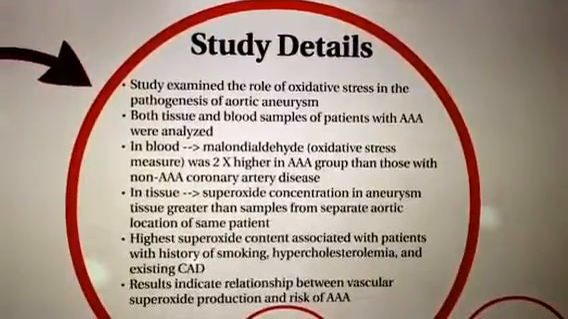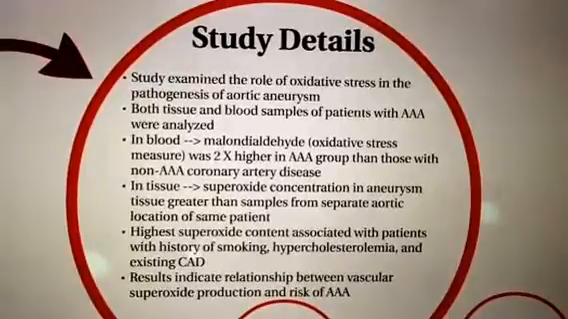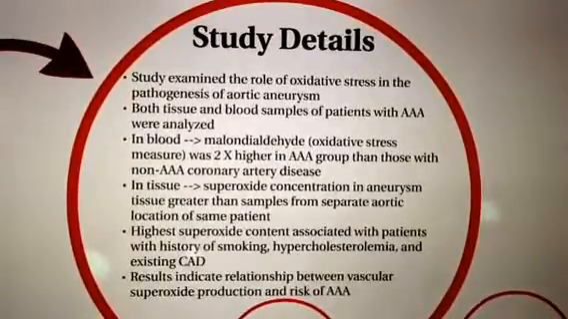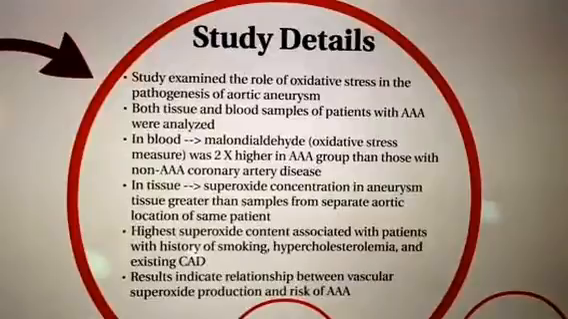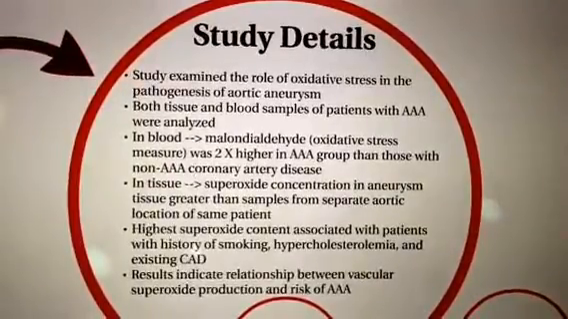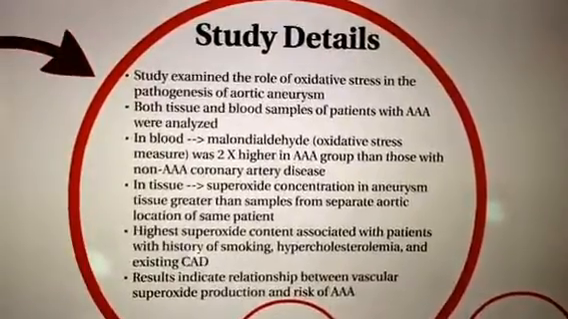In the tissue, superoxide concentration in aneurysm tissue was greater than in samples taken from separate aortic locations of the same patient. Researchers noted that the highest superoxide content was associated with patients that had a history of smoking, hypercholesterolemia, and an existing coronary artery disease.